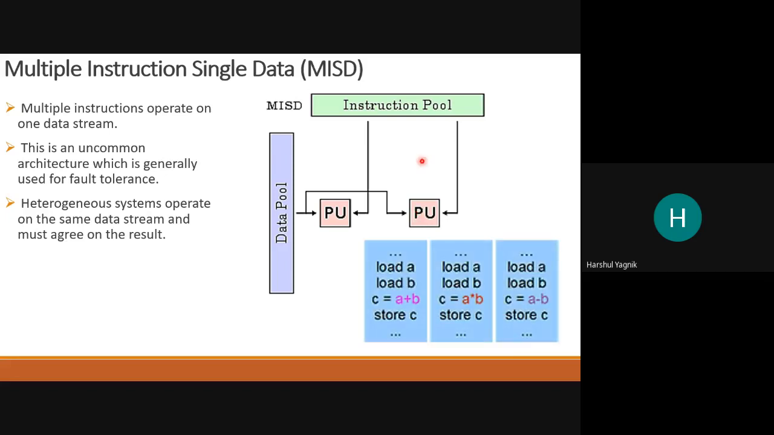This is the example. Let us say the data from the data pool is loading the data into register A and register B. Here there are multiple processing units also, but the same data is loaded, and different processing units are performing different operations on the same data. Is this clear?